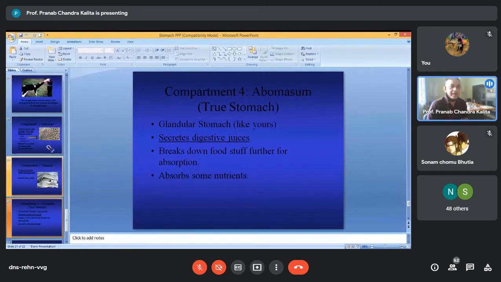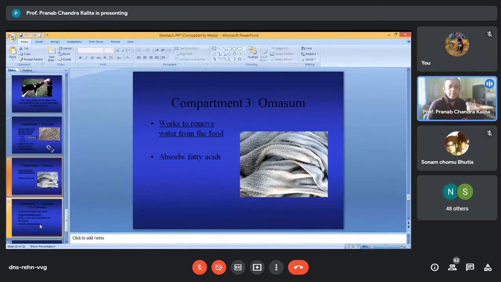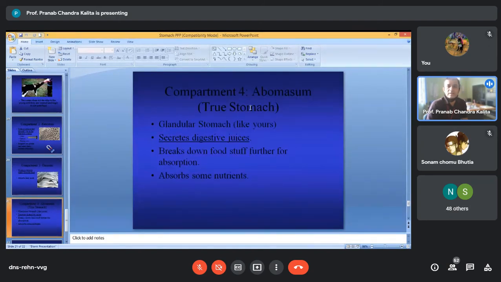Then the last compartment is the abomasum. As I have told you, the abomasum is the true stomach, comparable to the glandular stomach. That means the glandular region of the stomach we have discussed already: the cardiac gland region, fundic gland region, and pyloric gland region. That is the same as the histology of the abomasum. Got my point? So that is what we have discussed about the non-glandular region of the stomach.